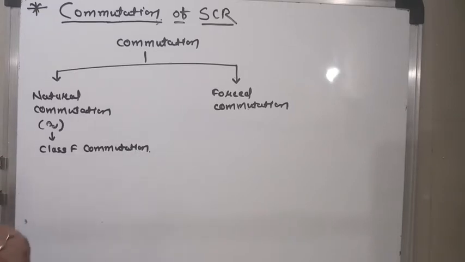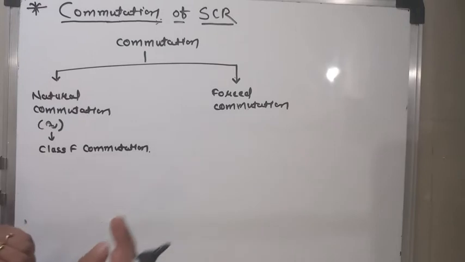Now what is forced commutation? Forced commutation means the SCR is forced to go to the off condition. In forced commutation an external commutation circuit is required to force the SCR into the off condition.